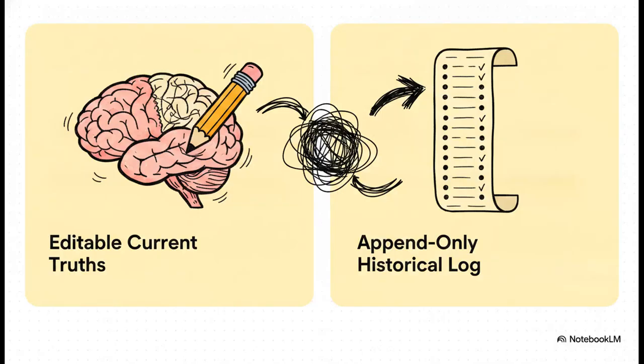Now, a massive mistake developers make is conflating semantic and episodic memory, which leads directly to agents that literally cannot reason about time. You need semantic memory for current truths, but you absolutely need episodic memory for a historical audit trail. Say a user mentions they moved to Berlin. Semantic memory overwrites their old city to Berlin. That's the current truth. But episodic memory logs the exact date they made that statement. Without that episodic log, your agent has zero concept of what happened before the move versus what happened after.